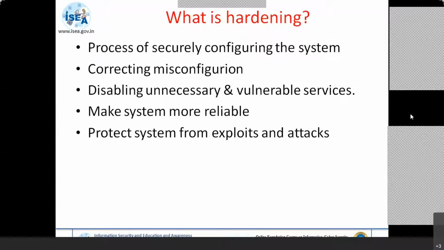Basically, you are making your system more reliable. It's not like you simply take a default configuration and run it. From the security and hardening point of view, you should always make your system more reliable. It should not give any vulnerabilities, and it should not give the basic exploit to any attackers. That means you are protecting systems from exploits and attacks. Your mindset should be why you should harden: you are hardening in such a way that your system should not be exploited by any attack. This is your objective and this should be your agenda for hardening.